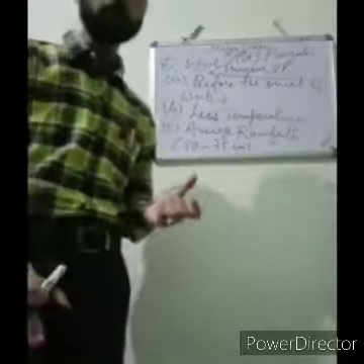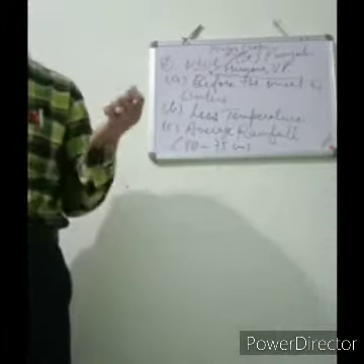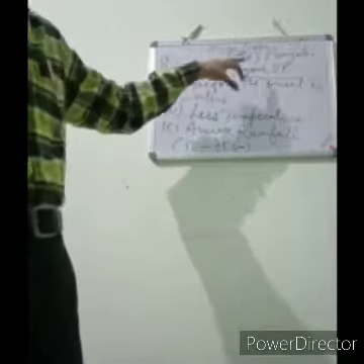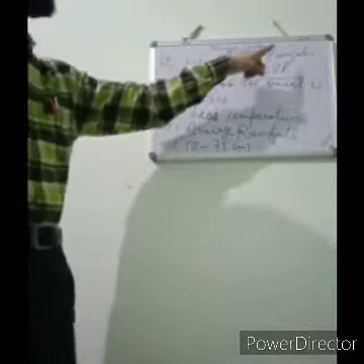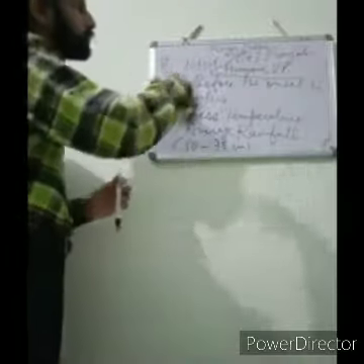Also there are some minor wheat producing states like upper regions of Bihar and some parts of Gujarat also. But the major wheat producing states of India are Punjab, Haryana, UP. Okay, sure. This was about the wheat crop.